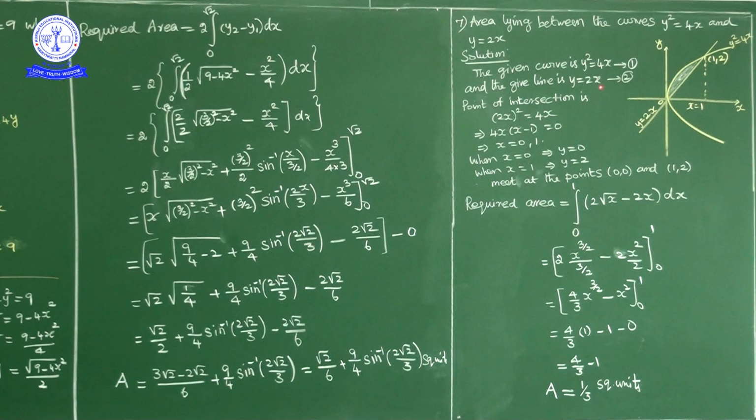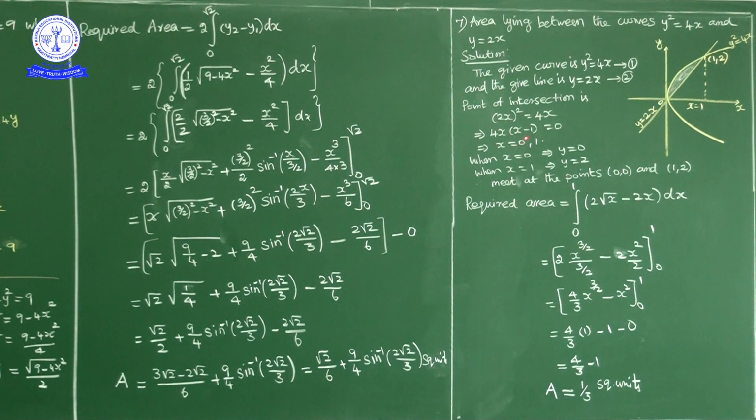Okay. So in place of y, what we can write, 2x, no? So in place of y, if I substitute 2x here in 1, so 2x whole square is equal to 4x. So 4x square is equal to 4x, write 4x this side, 4x square minus 4x equal to 0, 4x common, 4x into x minus 1 equal to 0.